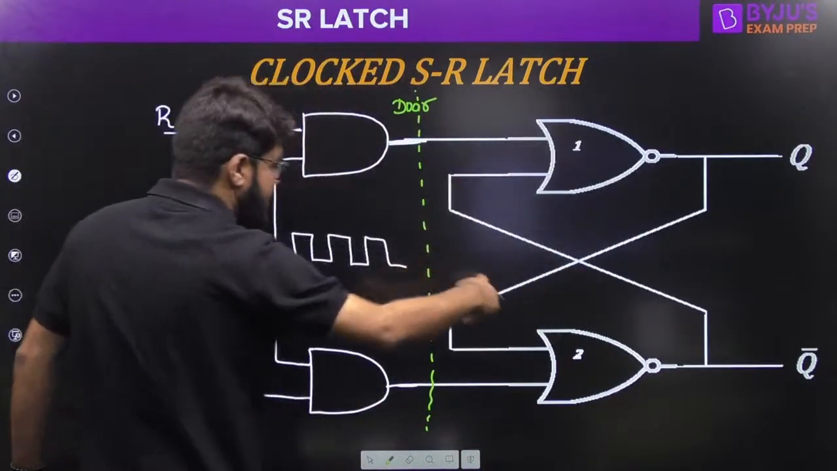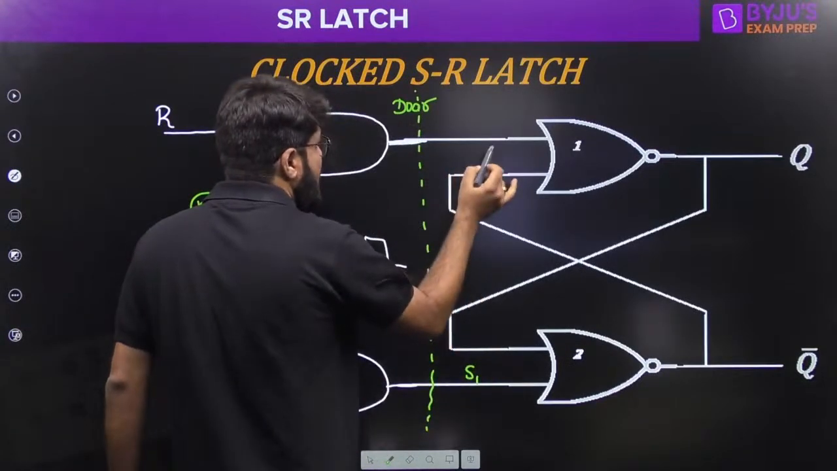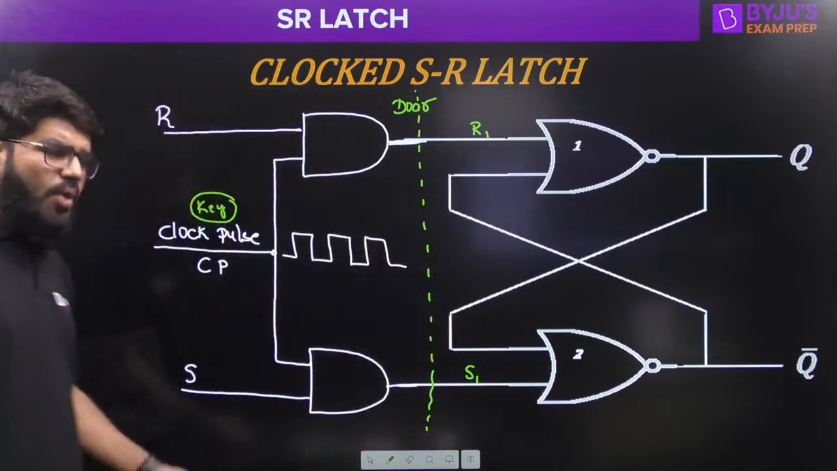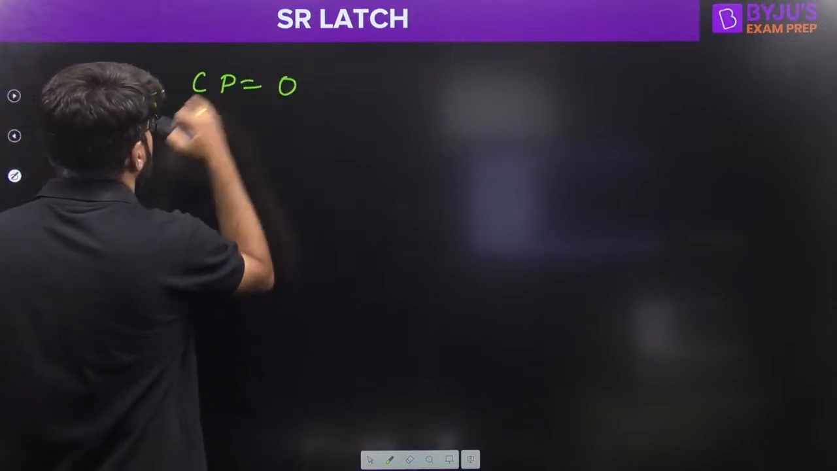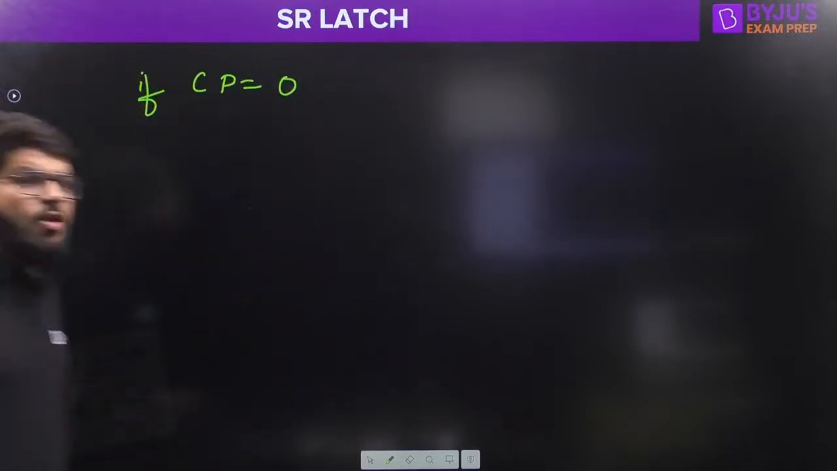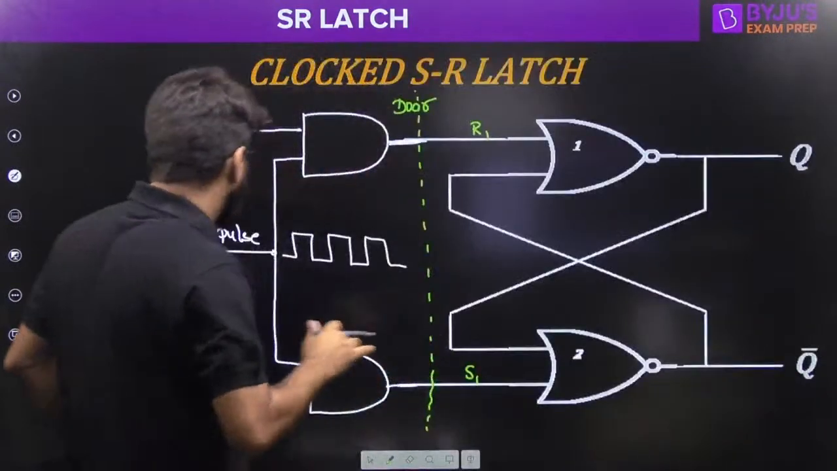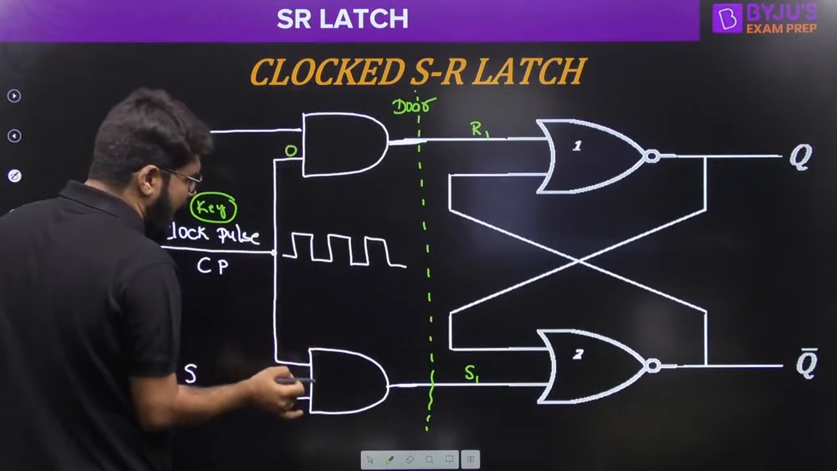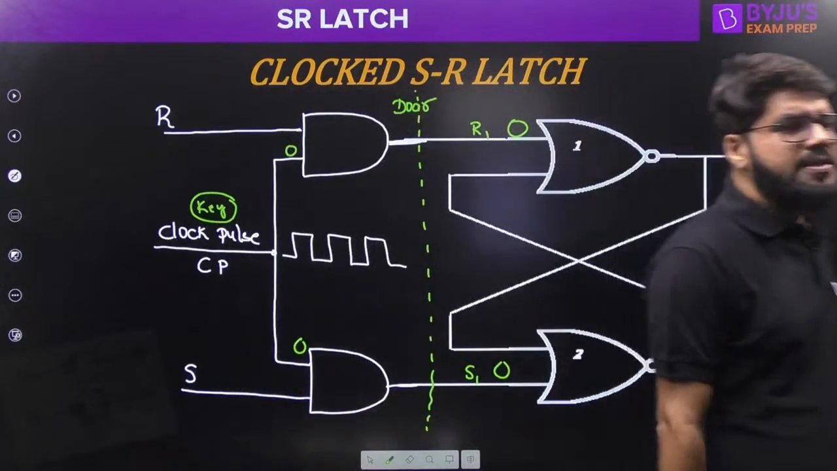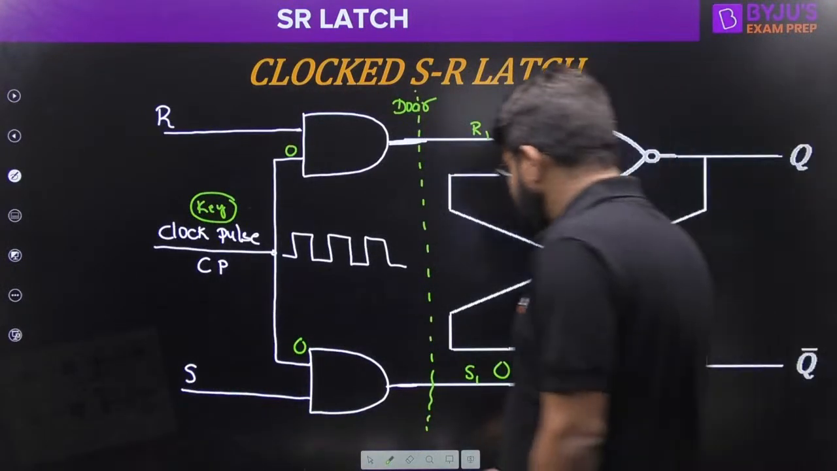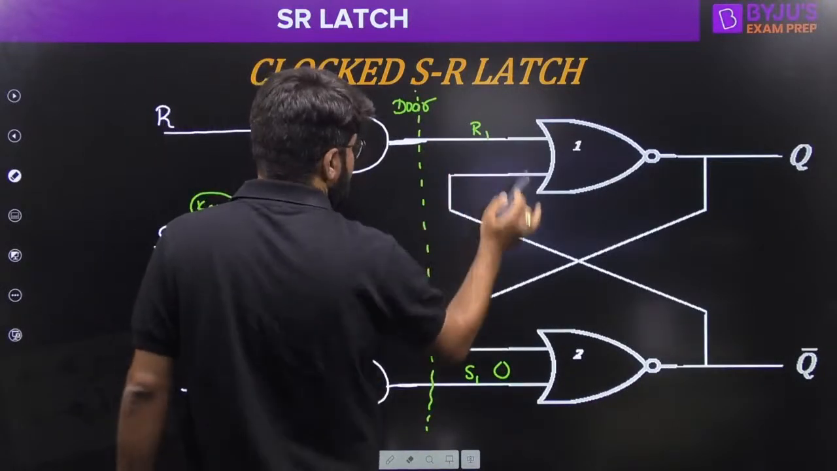So this is the same SR latch. This is the actual input S and R. Let us call this input S1 and this input R1, right? So what happens, it's a clear understanding that if the clock pulse is 0, we all know the functionality of the AND gate: if any of the AND gate inputs is 0, the output is 0. Correct?